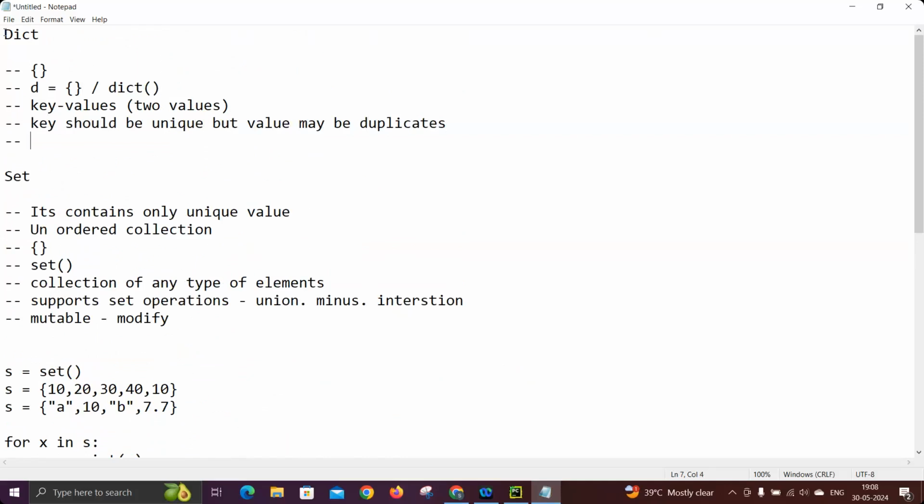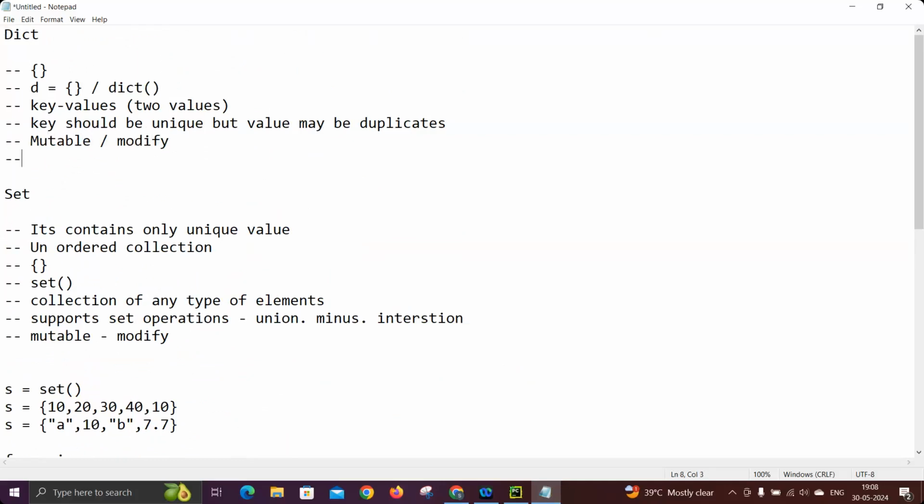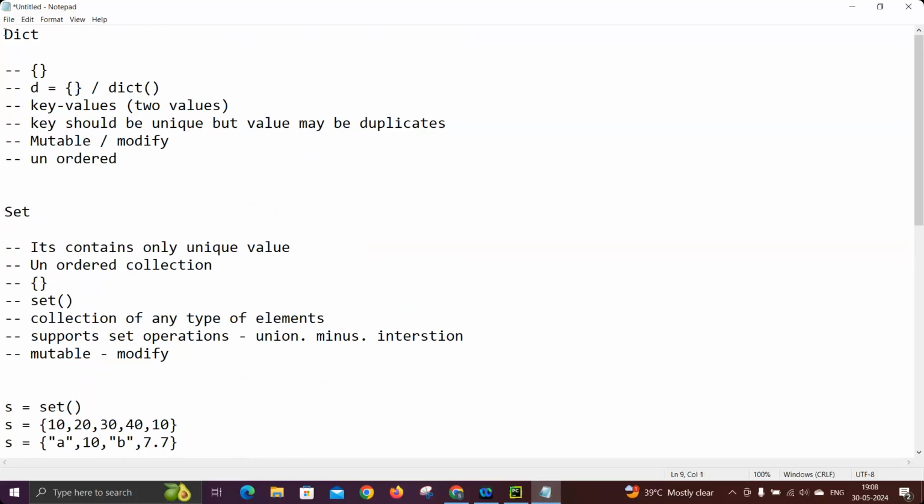That means if initially you gave one key X and later you give the same X again, the later value will be considered, and the first value will be overwritten. That means it won't be there in the dictionary. So that is the overwriting behavior in Python. Okay. And it is also mutable. That means the data we have, we can modify. And it is also unordered. That means however we stored the data, we may not get the same order.